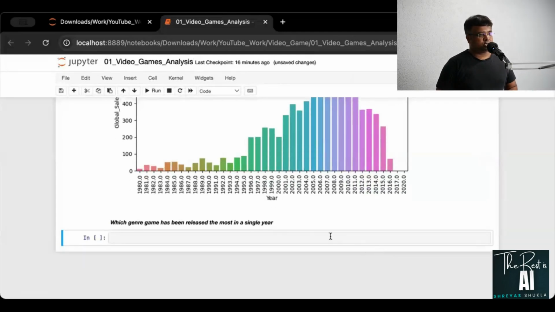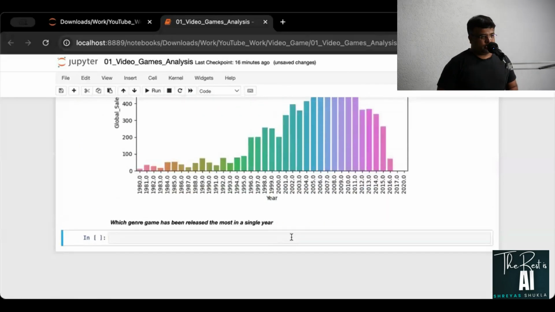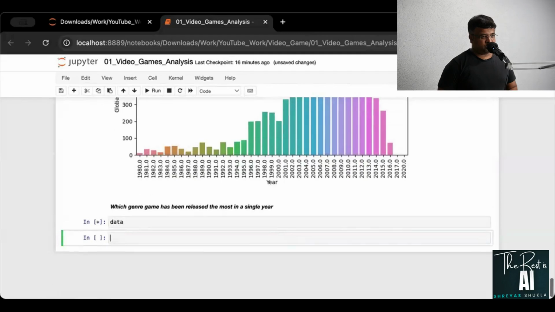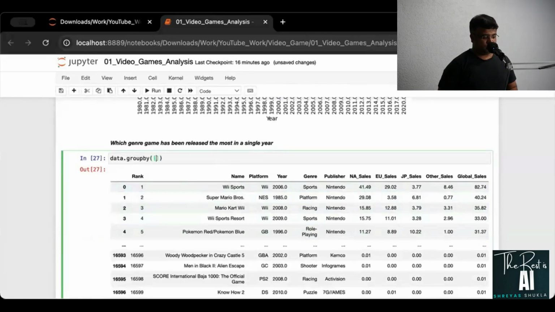So I'll say take the data, which by the way happens to be this data set. In this, I want to do a group by. I'll do a group by on 2 things. One is year and another one is genre.